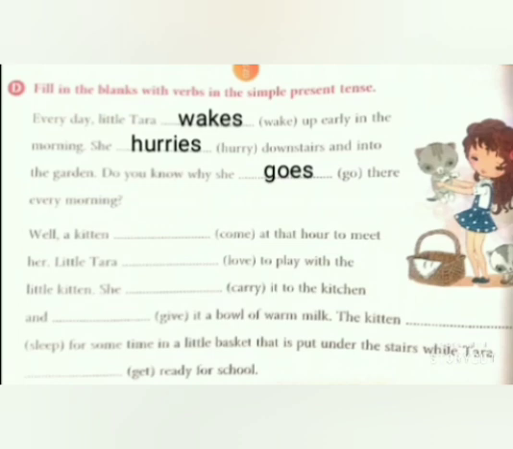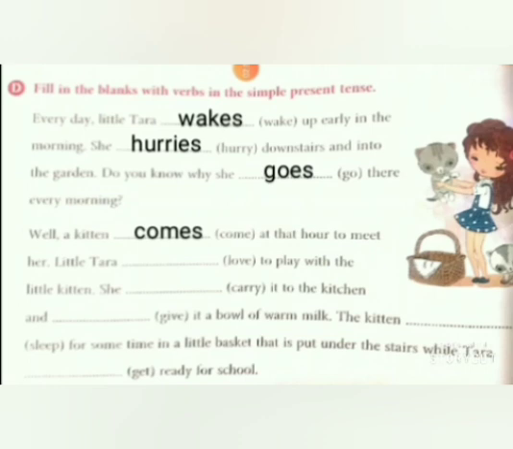Next. Well, a kitten comes at that hour to meet her. The base form of verb is come. So, kitten is also singular. So, as the verb is ending with e, we are adding s. So, we are making come into comes. Well, a kitten comes at that hour to meet her.